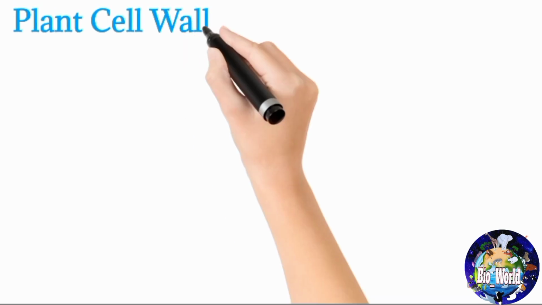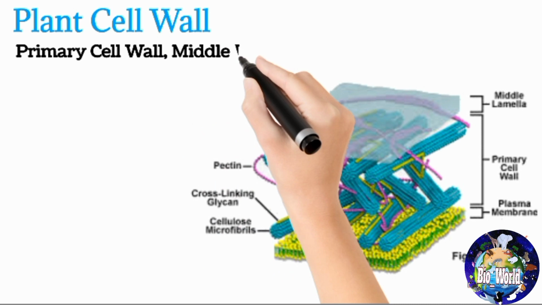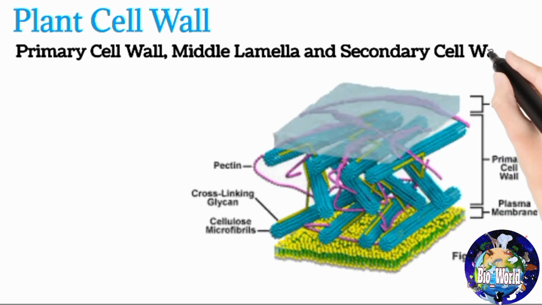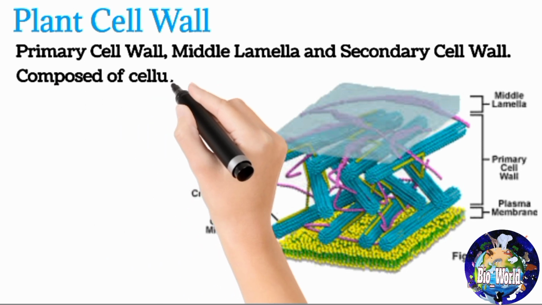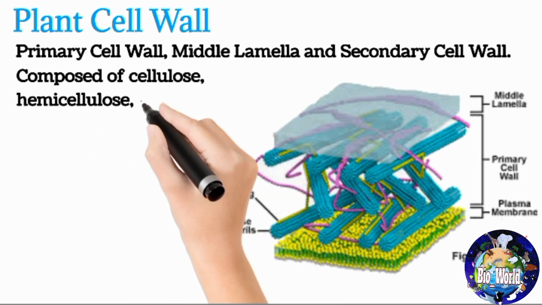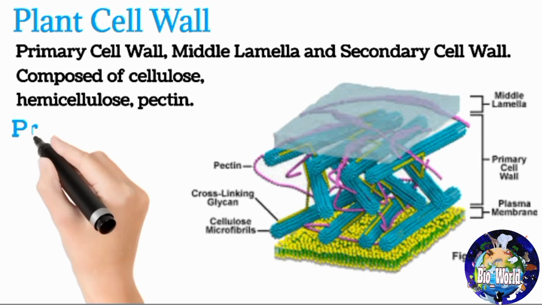Plant cell wall is generally arranged in three layers: primary cell wall, middle lamella and secondary cell wall. It is composed of carbohydrates, like cellulose, hemicellulose, pectin and other smaller amounts of minerals, which form a network along with structural proteins to form the cell wall.